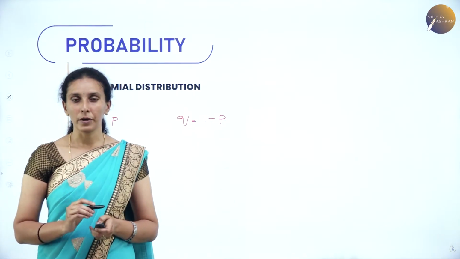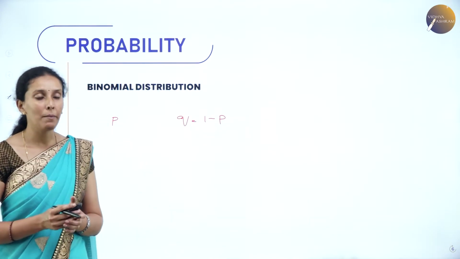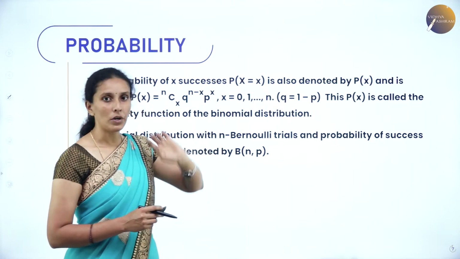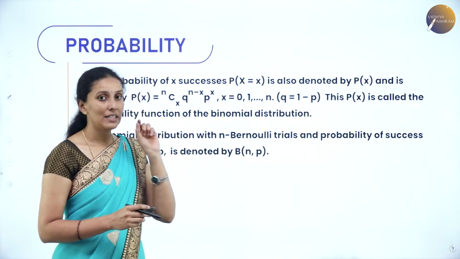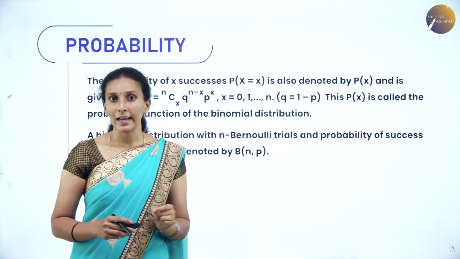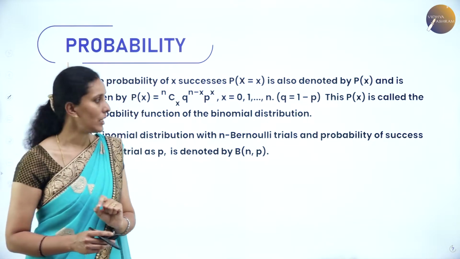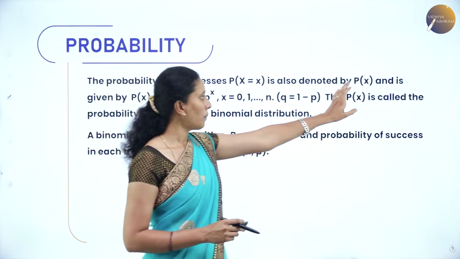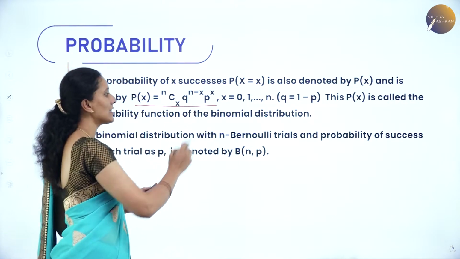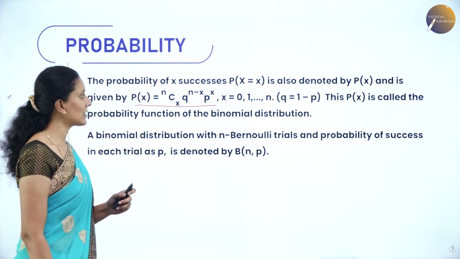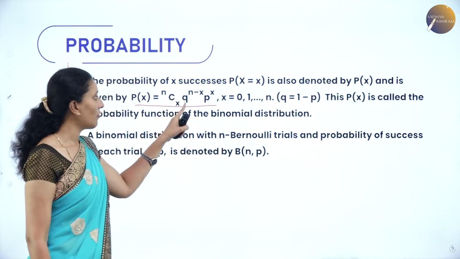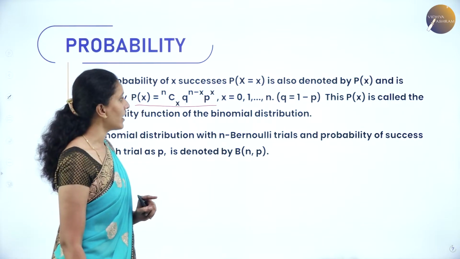And the binomial distribution is nothing but calculating the probability of a success, which is given by P of X equal to x. Again here x represents the random variable, the value for which we are going to calculate the probability of success. It is denoted by P of x, and it is defined by P of x equal to nCx q to the power n minus x, p to the power x. x can take any value from 0 to n, and the value of q, as I said, is 1 minus p.